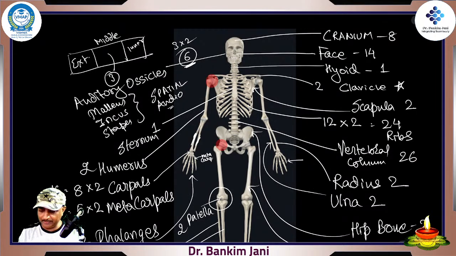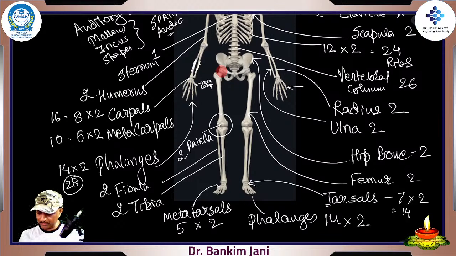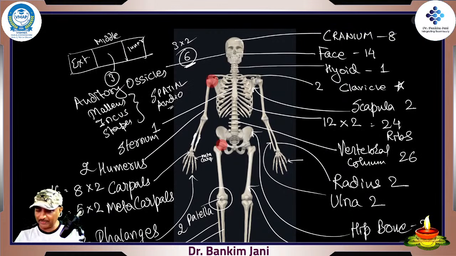Go through the cranium, face, hyoid bone, clavicle, right? Then the scapula, yes, these are the bones. Ribs, 24 ribs. Vertebral column, 26 vertebrae. 2 radius, 2 ulna, right? Hip bones, femur, tarsal, metatarsal. An important thing to be remembered: we'll put the tarsals, they are 14. So let's mark it. Tarsals, they are 14, because we can easily forget it.